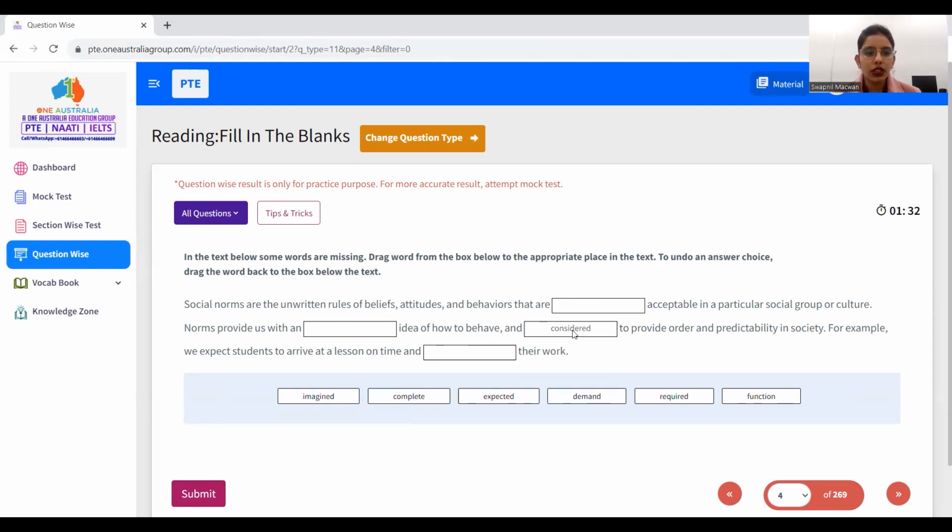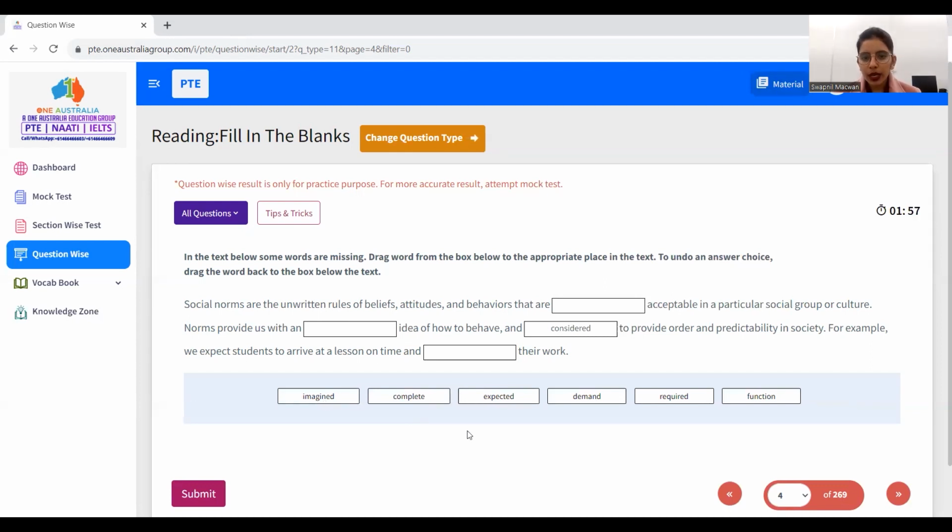Let's come to the next. Norms provide us with an dash idea of. So now we have an. We know that after an, words starting with vowels like A, E, I, O, U will come. So we have only two words, imagined and expected. So out of these, we will put norms provide us with an dash idea.